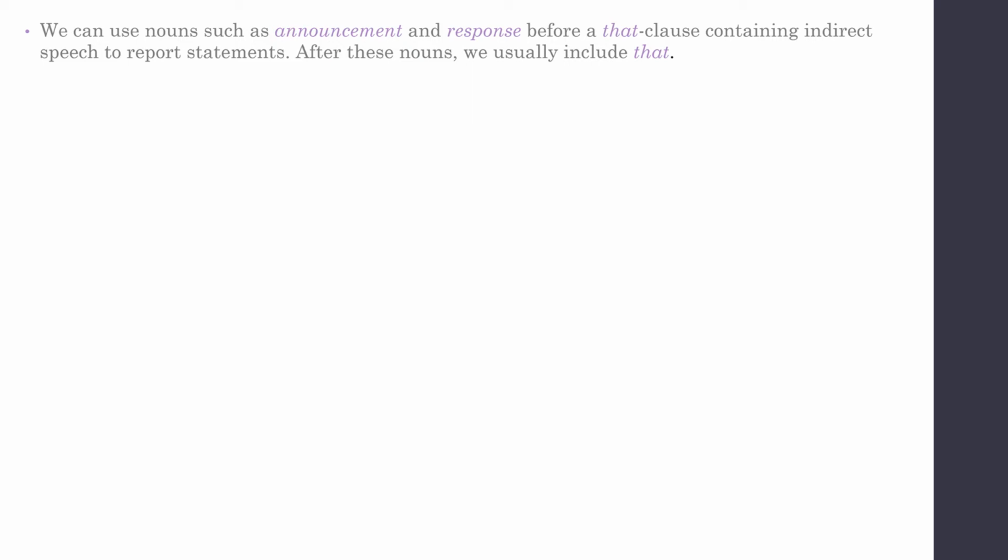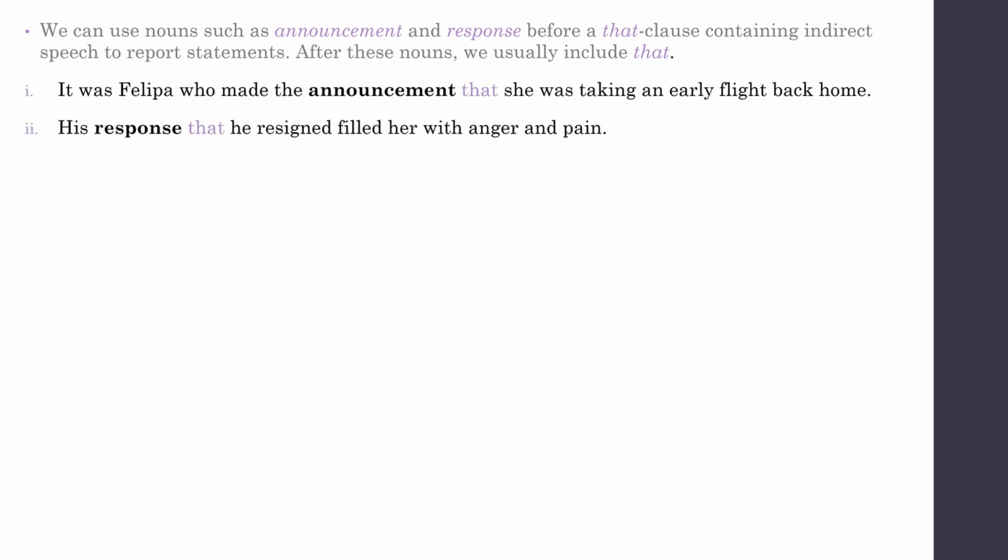Moving on to the next slide. Of course, we can use nouns such as announcement and response before that clause, which of course contains indirect speech. Okay. We usually include that after these nouns. For example, it was Philippa who made the announcement that she was taking an early flight back home. His response that he resigned filled her with anger and pain.